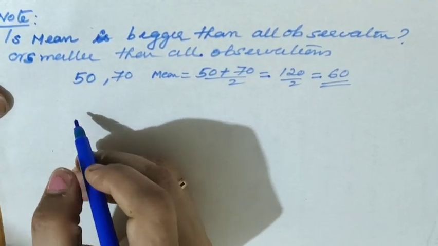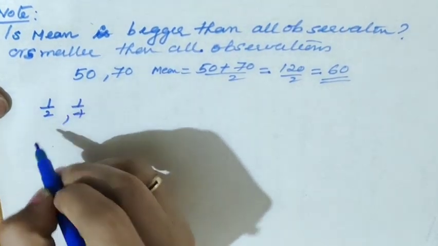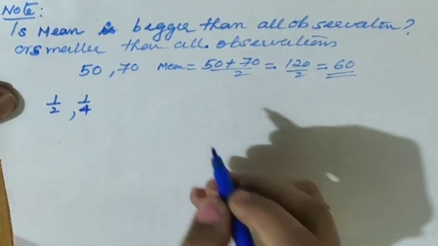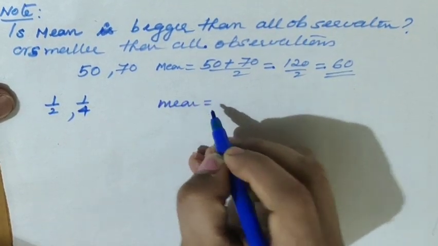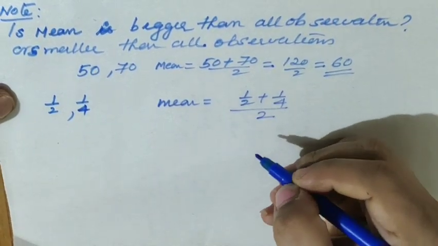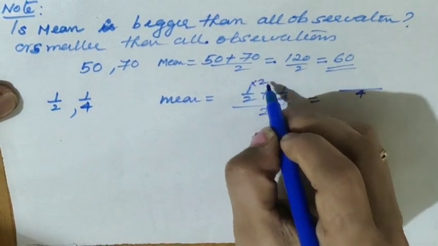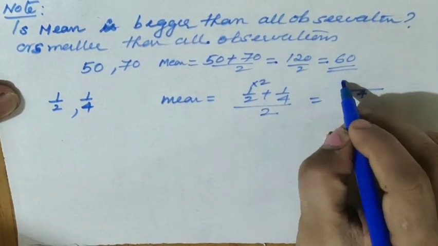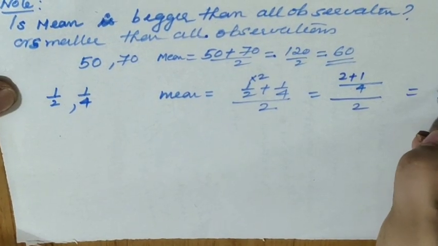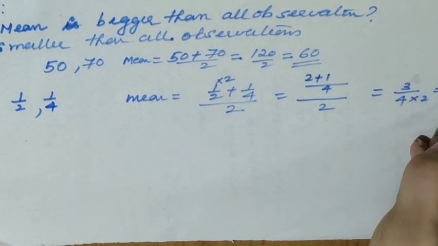One more example I'll take. For example, 1 by 2 and 1 by 4, rational numbers also we can take. If you want to take the mean, what should I do? Mean equals (1 by 2 plus 1 by 4) divided by 2, right? Take the LCM as 4 here. So 2 plus 1 divided by 4 gives 3 by 4, and again divide by 2, so 3 by 4 into 2, which equals 3 by 8.